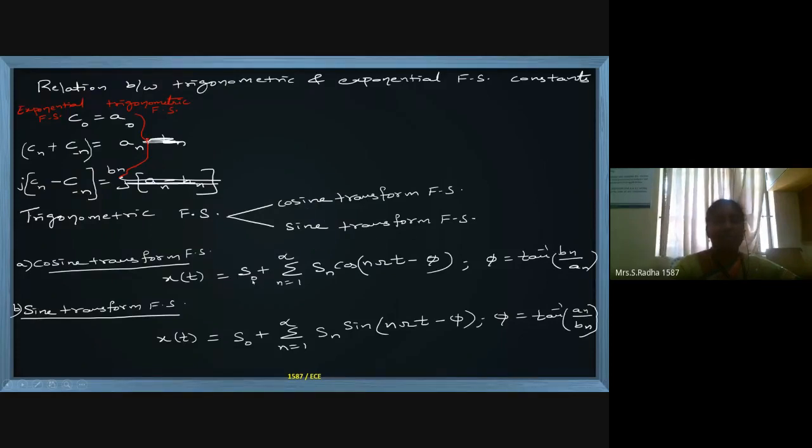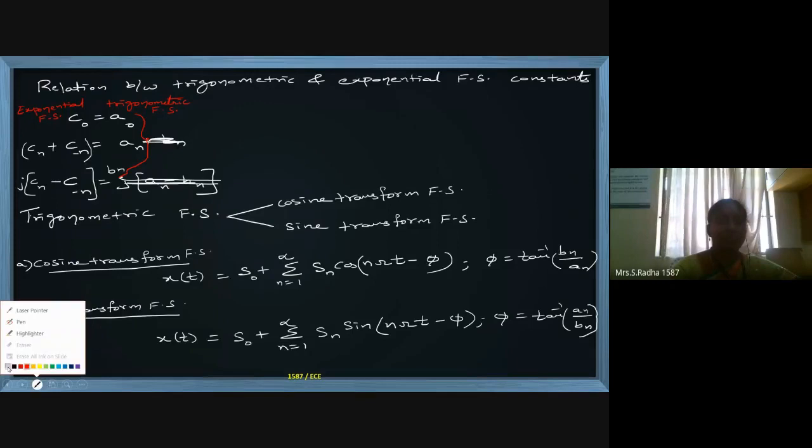We can write it as S0 plus summation Sn. If the cos term alone is there in the expansion, it is called the cosine Fourier series. If the sine term alone is there in the expansion, it is called the sine Fourier series. And the phi value is tan inverse Bn by An in the cosine form, and tan inverse An by Bn in the sine form. And Sn is nothing but the square root of An square plus Bn square.